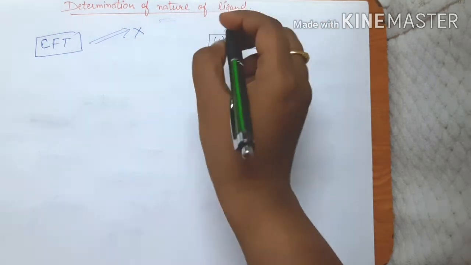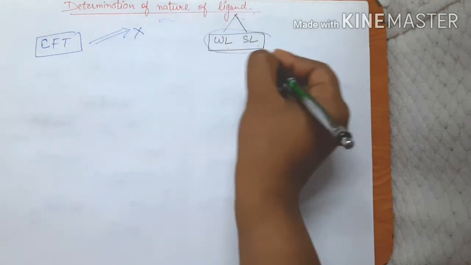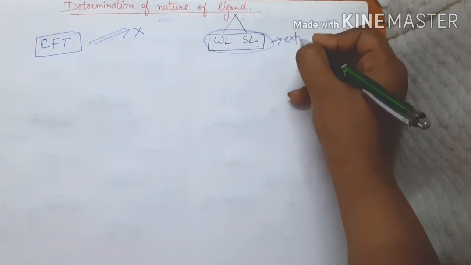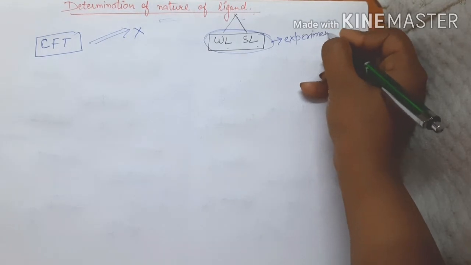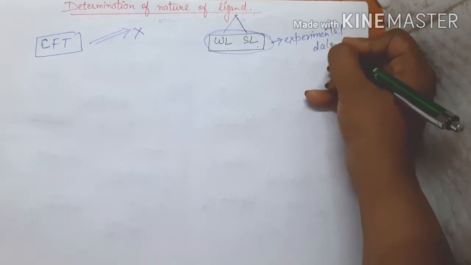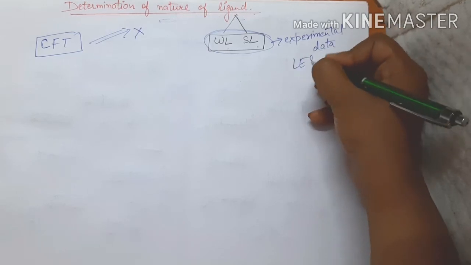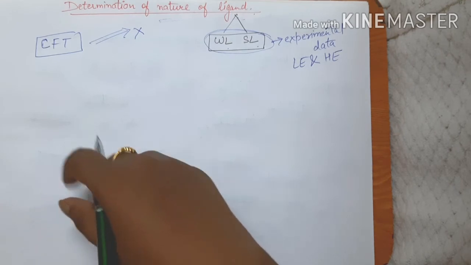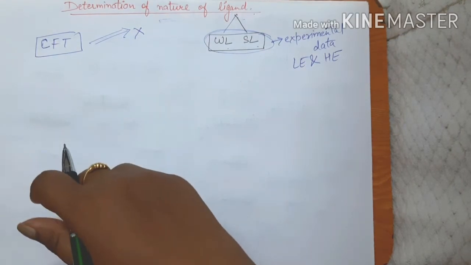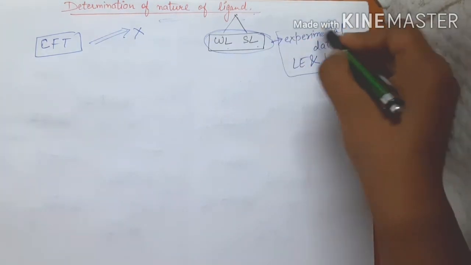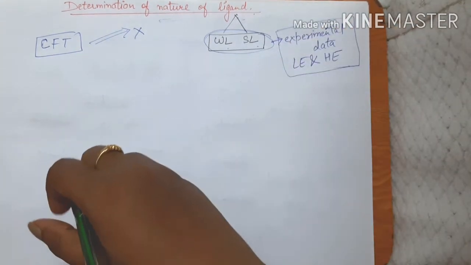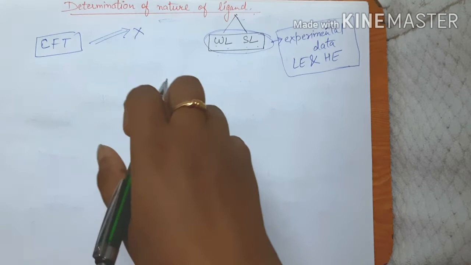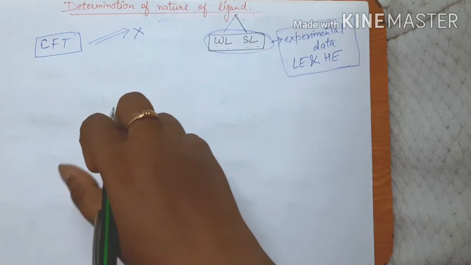So if we want to know whether a ligand is a weak ligand or a strong ligand, we need some experimental data. Okay, there is no other way. We need experimental data like the lattice energy and the hydration energy, which is used to make the spectrochemical series which we have discussed earlier. So this is the experimental data which we require in order to know the nature of a particular ligand in a particular environment.